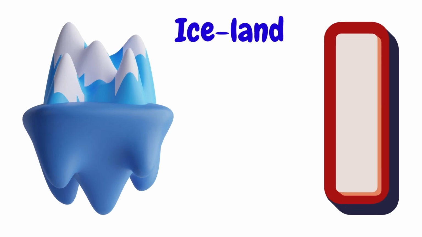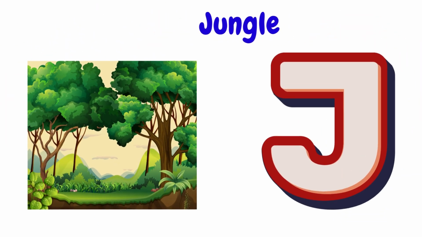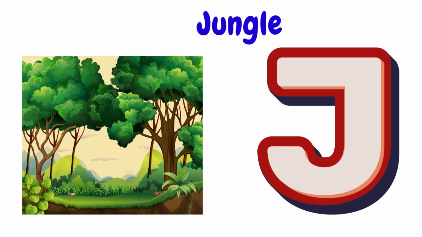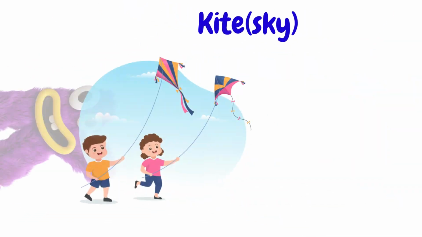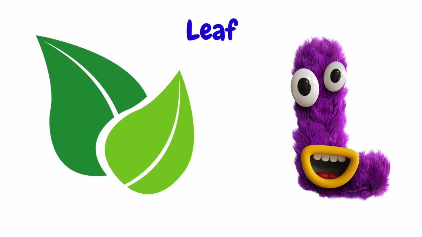I is for island, island, island. J is for jungle, jungle, jungle. K is for kite, flying in the sky, kite, kite. L is for leaf, leaf, leaf.